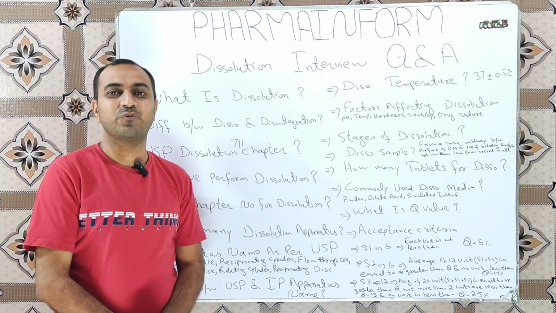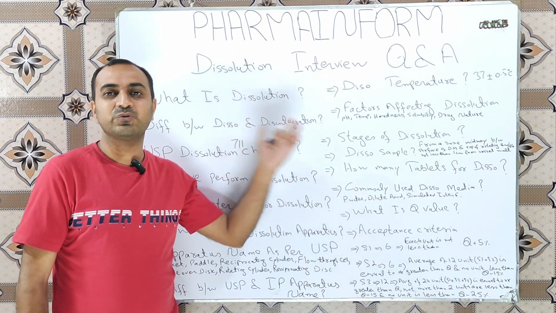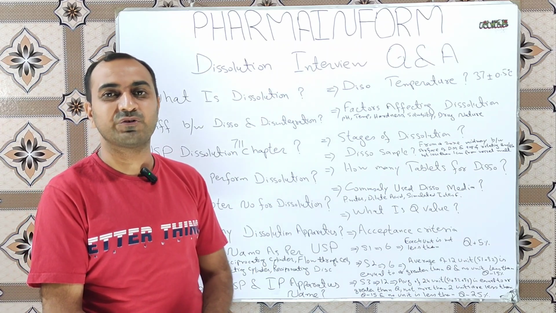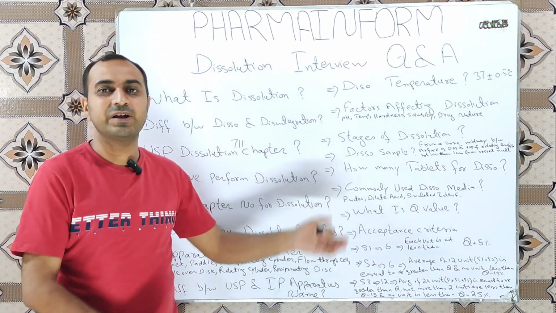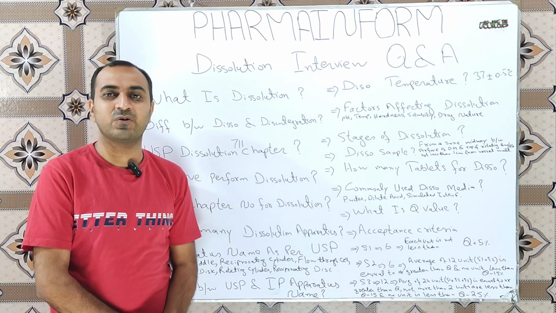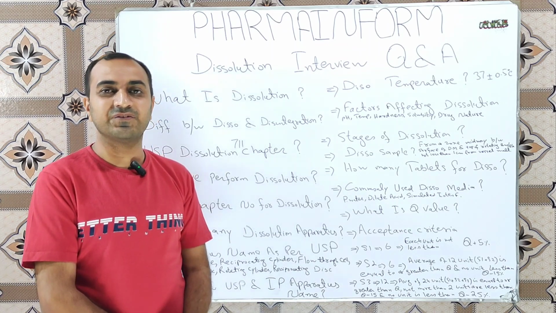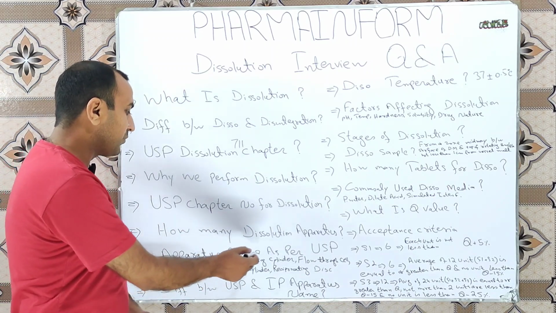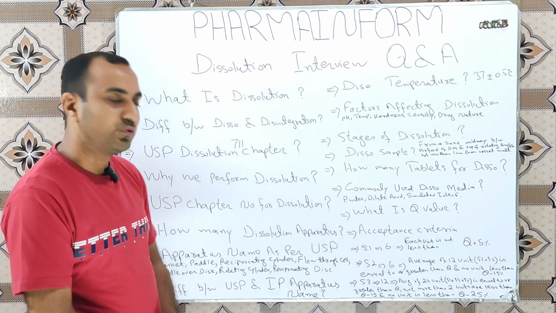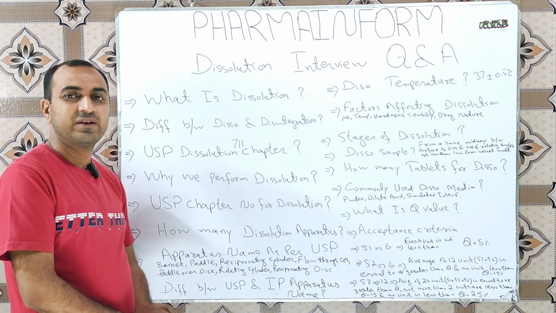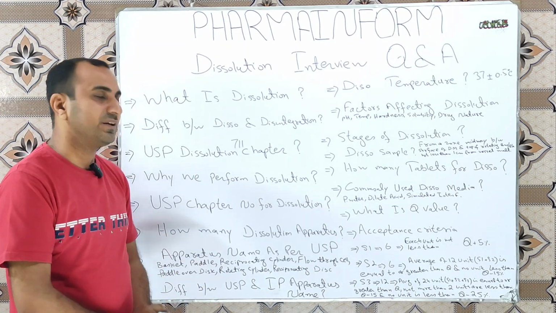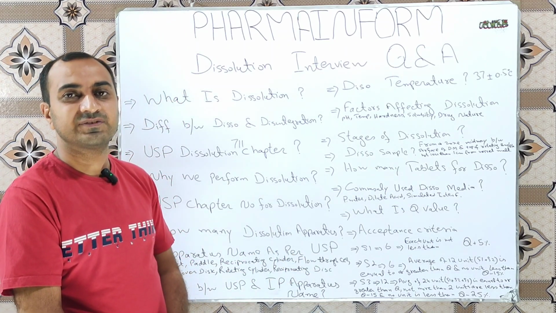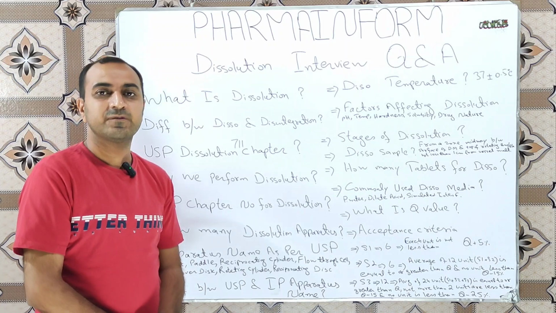The next question is: how many apparatus are used for the dissolution test? There are 7 types of dissolution apparatus which are used for the dissolution test. Next most commonly asked interview question: name the 7 apparatus for the dissolution test according to the USP. The answer is basket apparatus, paddle apparatus, reciprocating cylinder, flow through cell. Next one is the paddle over disc, then rotating cylinder and reciprocating disc. These are the 7 apparatus according to the USP.